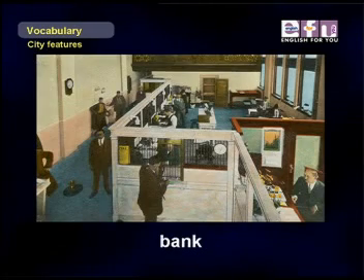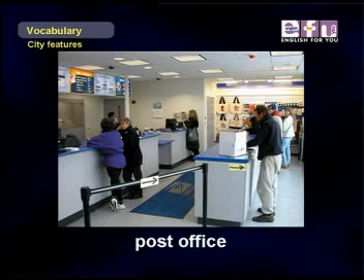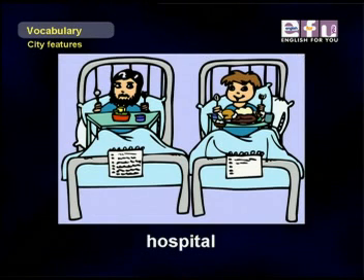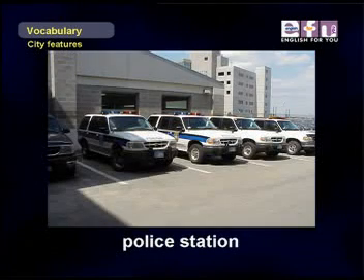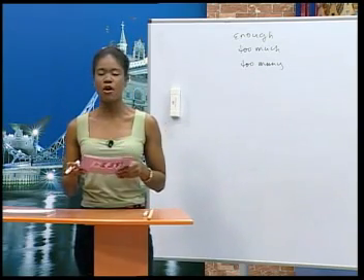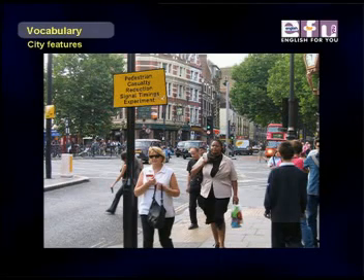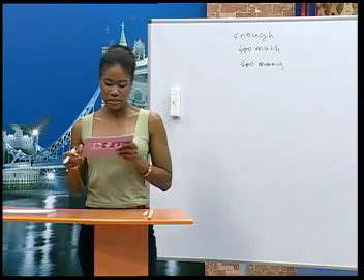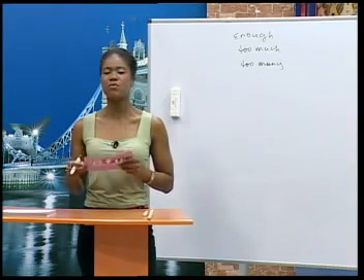There are many important buildings in a town, village, or city. Now these are banks, post offices, hospitals, and police stations. People like to walk in a city. They can walk up the streets. They can walk down the streets. They can turn left. They can turn right. They can walk straight. There are sidewalks next to the streets for people to walk on. These people are called pedestrians. Sometimes there are parking meters next to the sidewalks for cars.